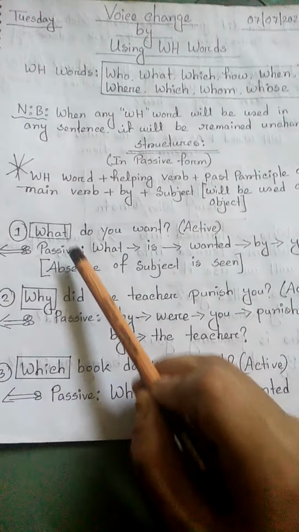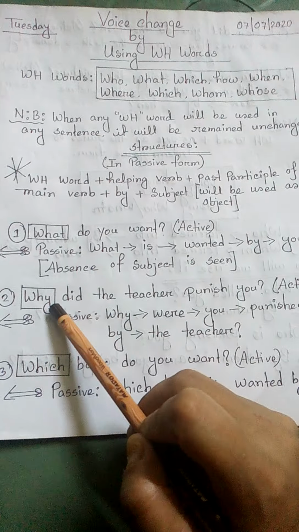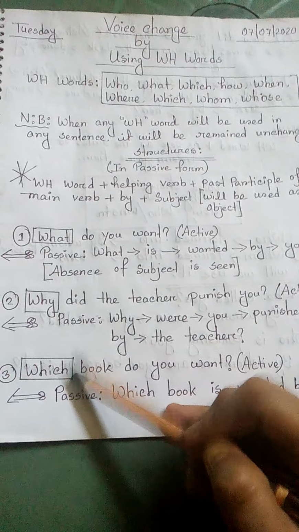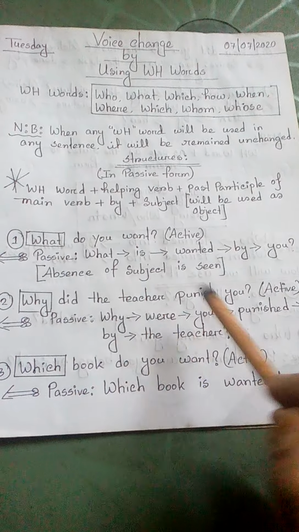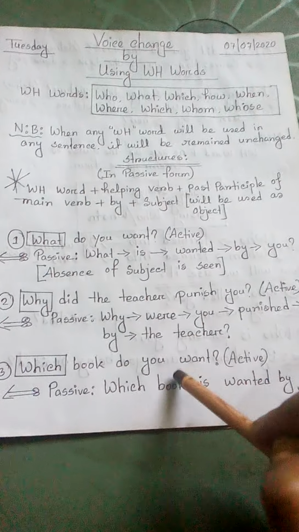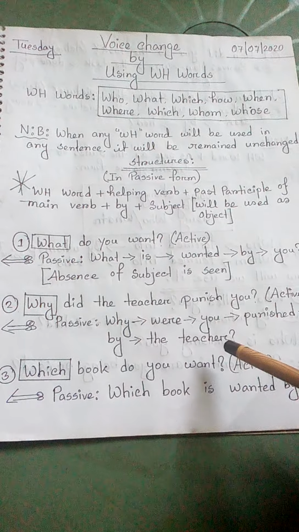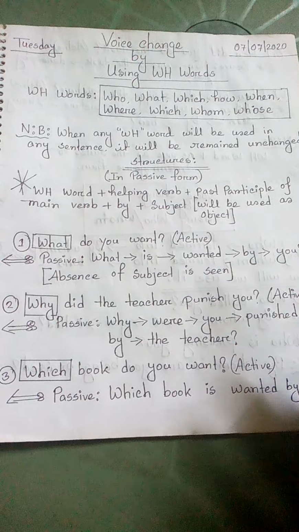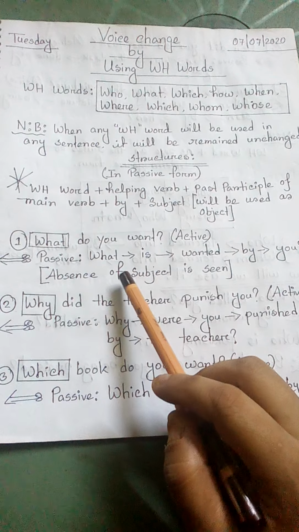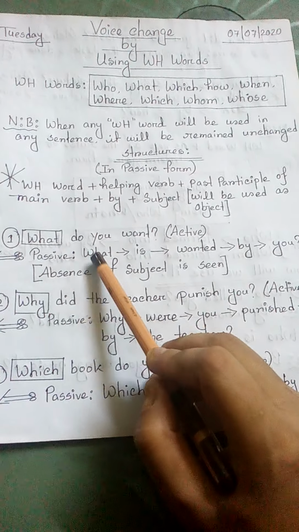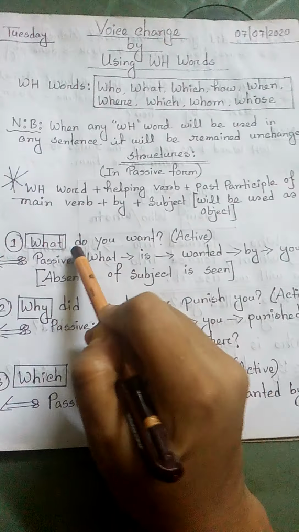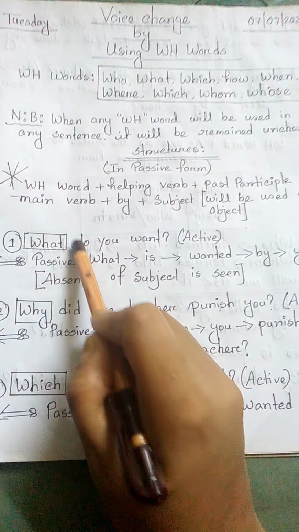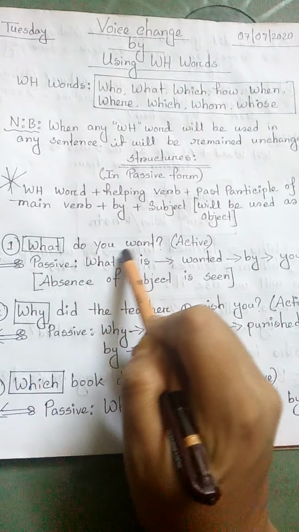See, I have written some examples here. First one is what, second one why, third one which. So the sentences are: what do you want, why did the teacher punish you, which book do you want. All the sentences are related with the use of WH word. Okay, so how have we changed this sentence? See, what should remain unchanged. Okay, then do you want, from do to want, this part is related with the present pattern.